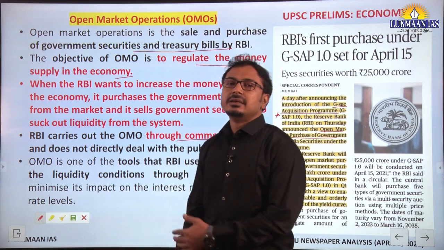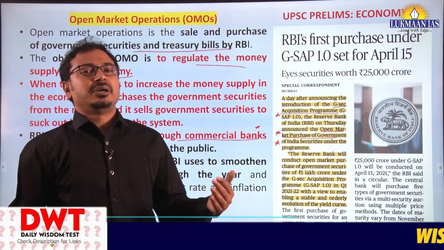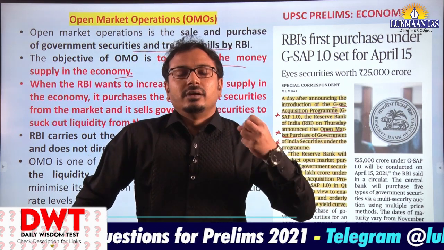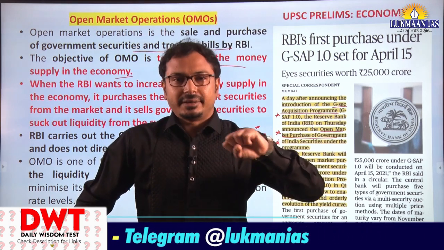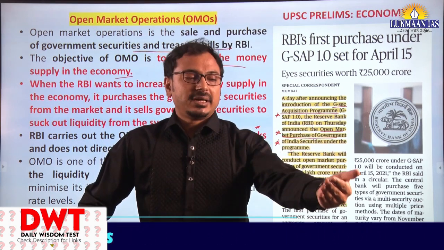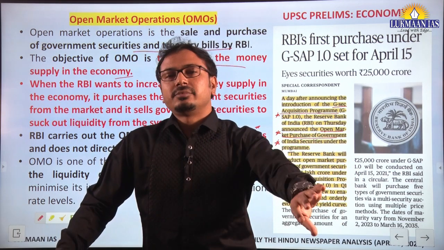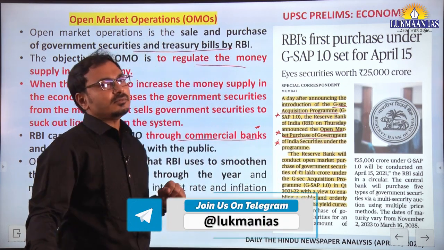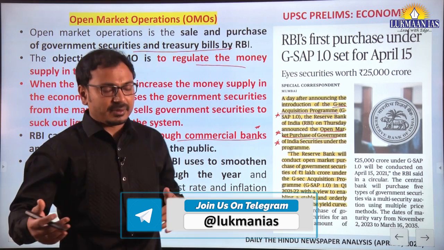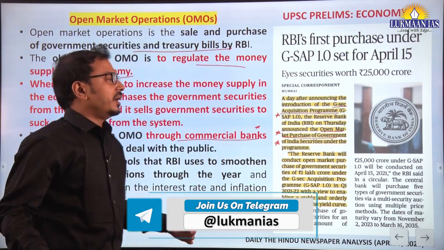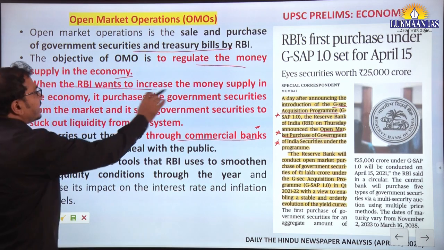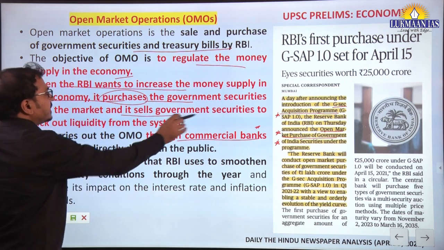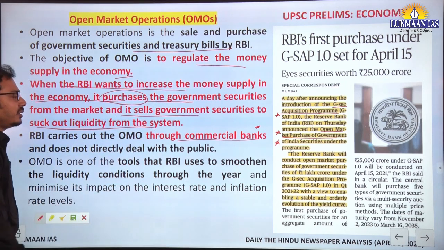Now, what happens when the RBI sells government securities in the market? Then there is removal of money from the market. And when RBI purchases these bonds and government securities from the market, there is an increase in money supply in the market. So this is how we have to understand: when RBI wants to increase money supply in the economy, it purchases government securities, and it sells government securities to suck out liquidity from the system.